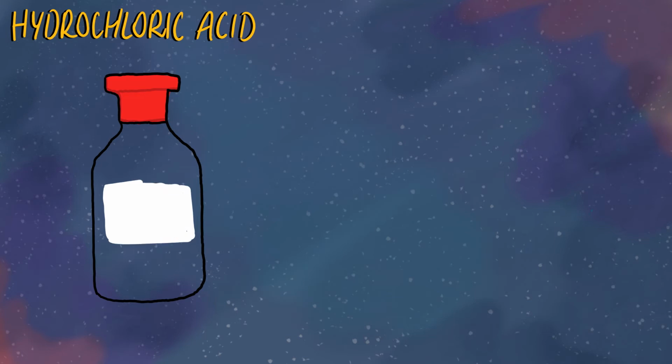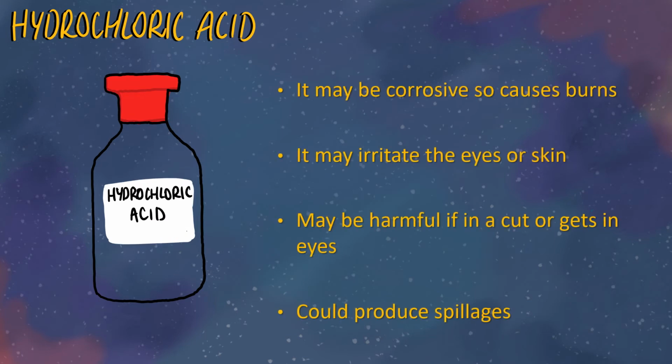So here is some hydrochloric acid, and the risks of this are it may be corrosive, so it can cause burns. It may irritate the eyes or skin. It may be harmful if it gets in a cut or in your eyes, and it could produce spillages that you could then slip over. So there are lots of things that are risky about using hydrochloric acid, but we use that in experiments lots of times. So we need to know how we can reduce all these risks. So number 1, it may be corrosive.